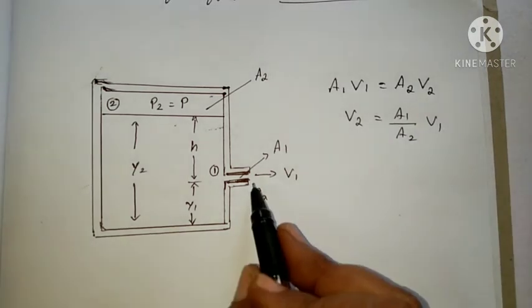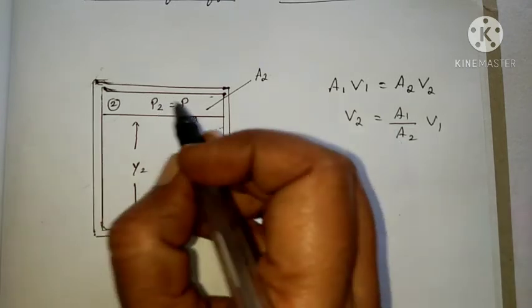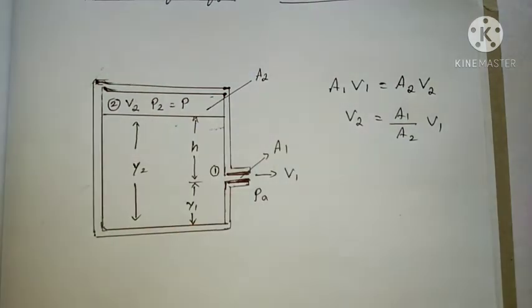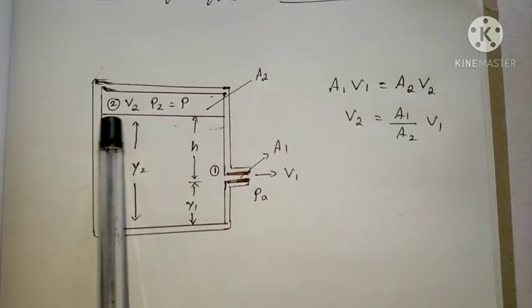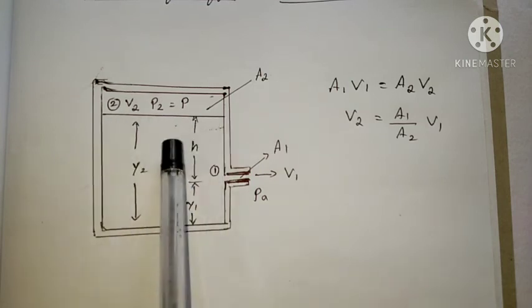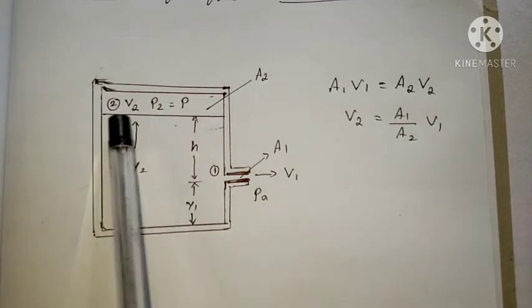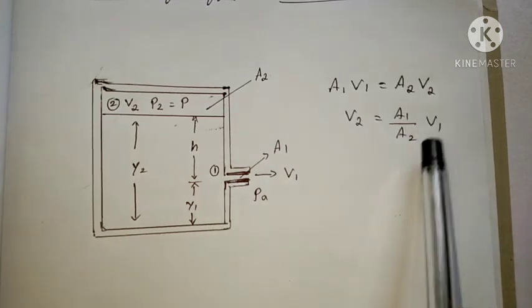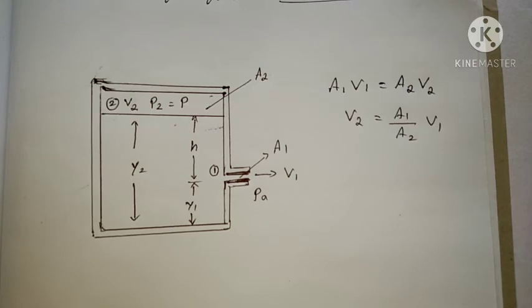V1 is the velocity of the liquid flowing from the first point, the first hole, and V2 is the velocity of the liquid flow on the free surface of the liquid inside the tank. So from this equation we can find the velocity of the free surface of the liquid, V2 equals A1 by A2 into V1. This is according to the equation of continuity.